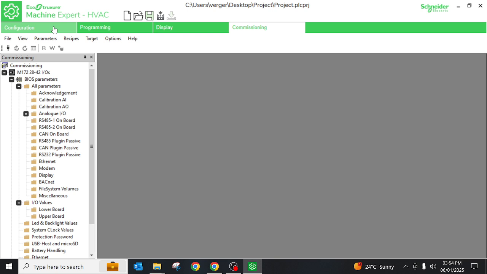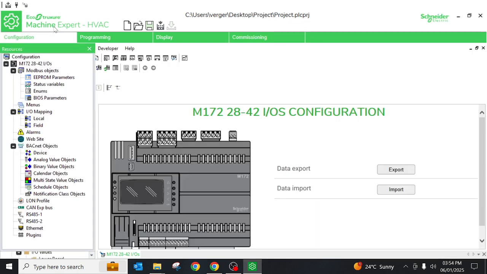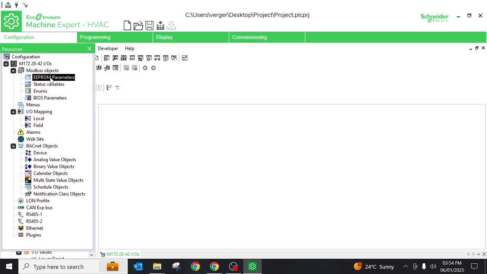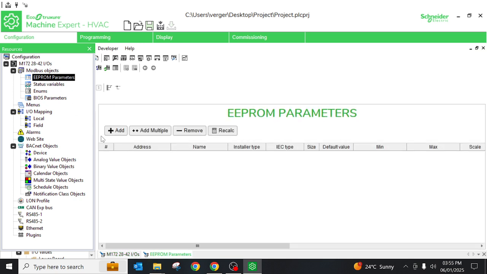Now we are just going to see only the configuration method. Okay, you can see EEPROM parameters. This is the M1 2845 EEPROM parameters. Here you can add either local variables or whatever set points you are going to keep, like that.